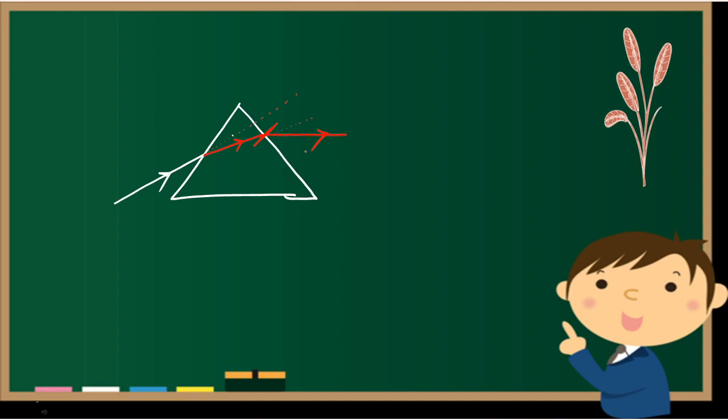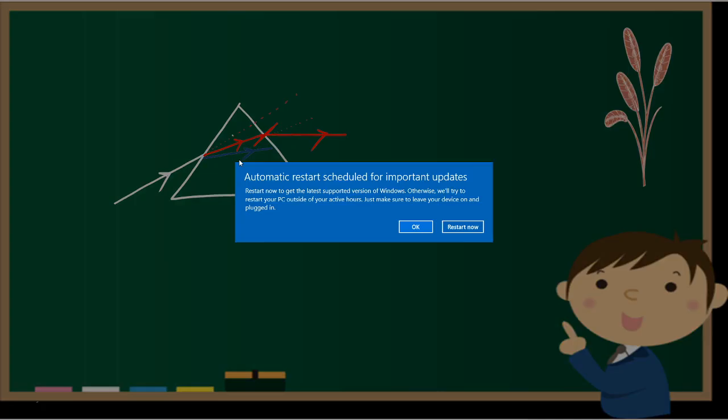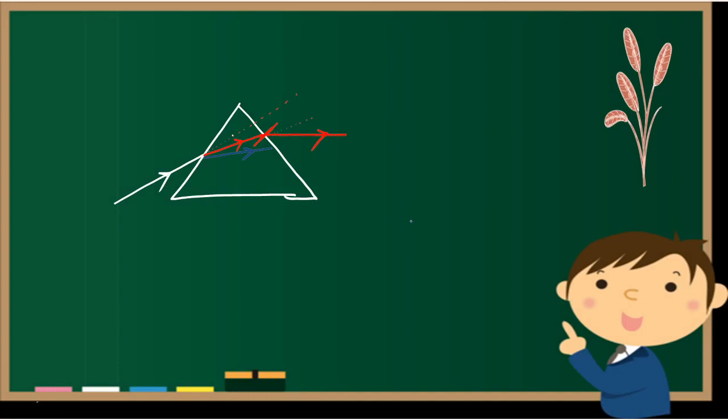Okay. Let us take our second color, that is violet. So violet has to suffer more deviation, so a little bit more deviation I have given here.